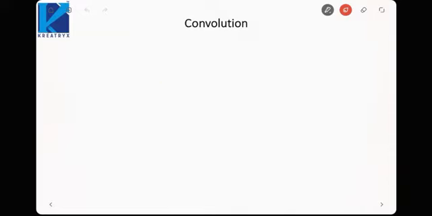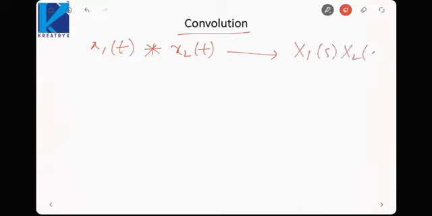Next property is convolution. So we saw in Fourier transform that convolution in time domain leads to multiplication in frequency domain. Same property will be valid here, that if we want to find the Laplace transform of x1 convolved with x2, it will be X1(s) multiplied by X2(s). And multiplication in time domain would be convolution in frequency domain.